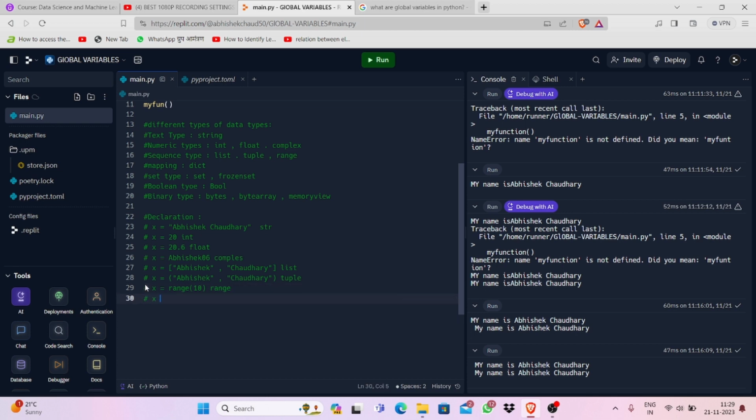Now take another x, another equals to. I think we have completed string, integer, float, complex, and list. Another one is dictionary. For the declaration of a dictionary, you have to use this special bracket symbol, and then you can write any name here. Sorry for that. You can write my name only, or you can just replace it with your name.